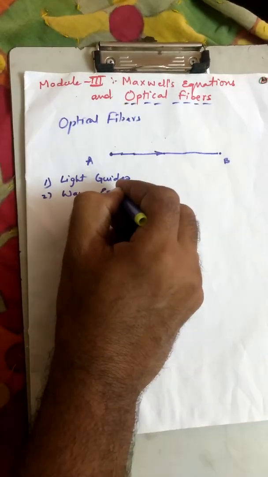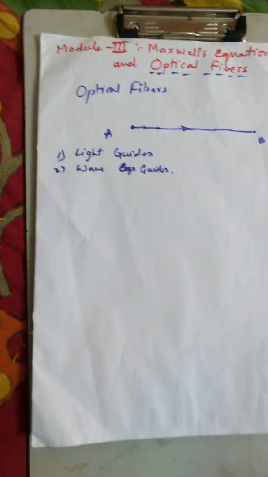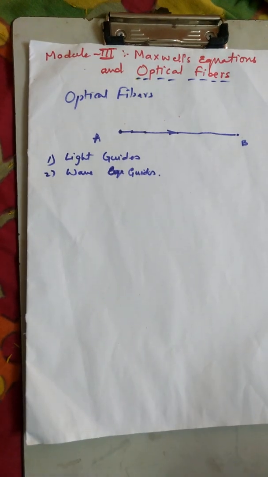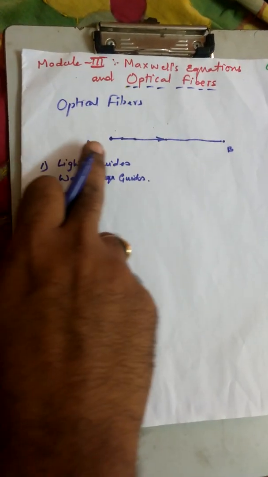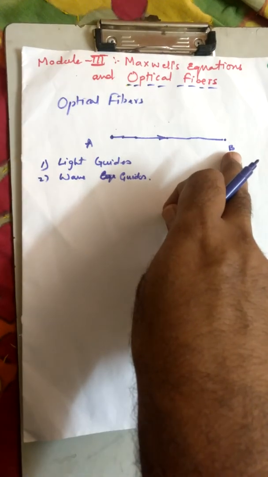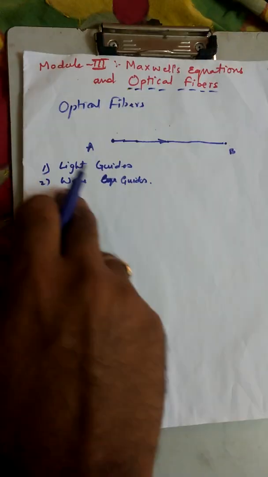What are these waveguides? Waveguides are structures in which we are transmitting waves, electromagnetic waves. Here the light is transmitted from point A to point B. Light is also a wave, so therefore it is called a waveguide.